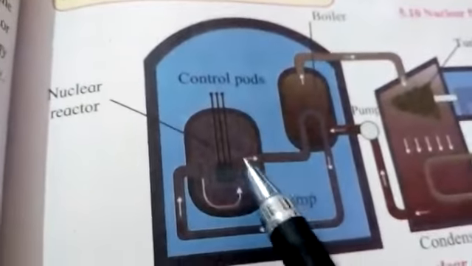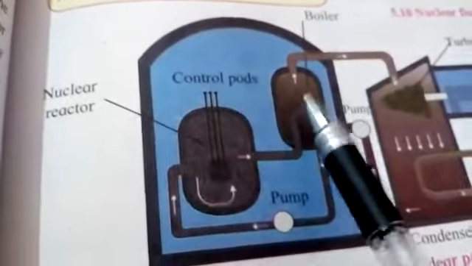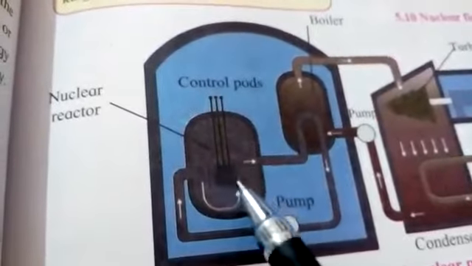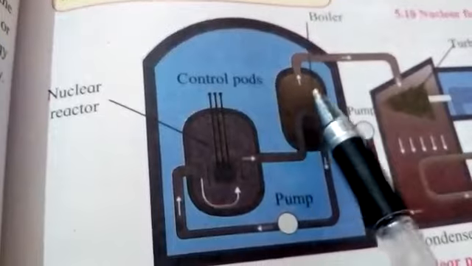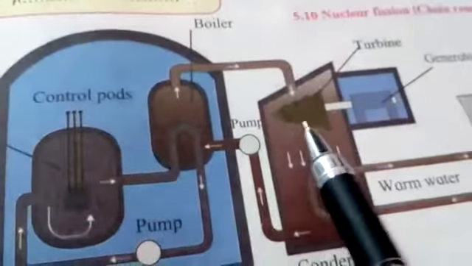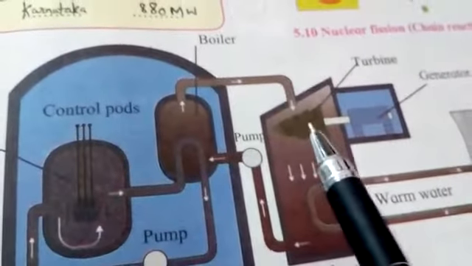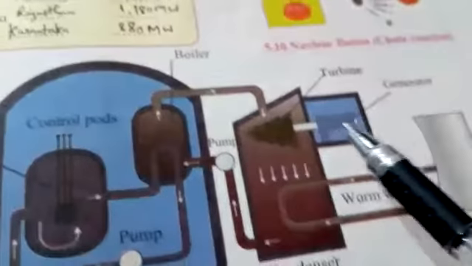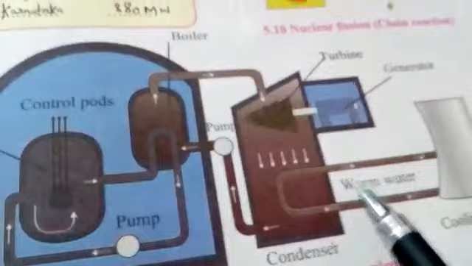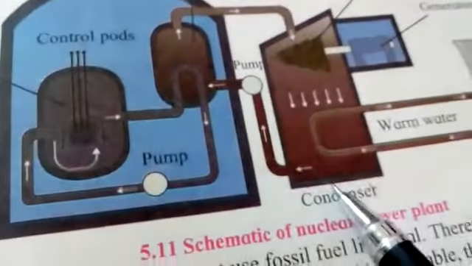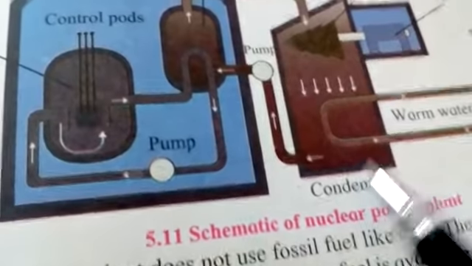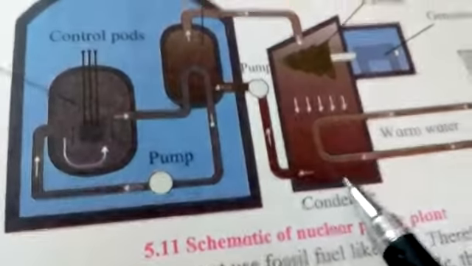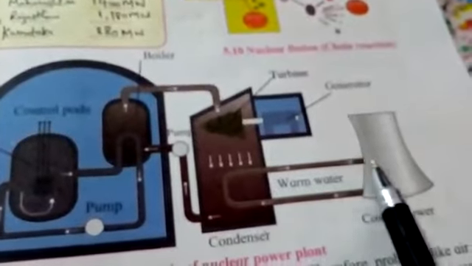Then this is connected to the boiler. Here whatever thermal energy will be created will be used to heat the water in the boiler, and this is how the steam production will take place. Then the steam will be passed to this turbine. The turbine will be rotating, and then the kinetic energy of the turbine can be changed into electrical energy with the help of the generator. Then whatever warm water is there will be condensed with the help of the condenser. The steam will be cooled back to water, and the warm water will go to the cooling tower, where it will be cooled down. So this is the schematic representation of the nuclear power plant.